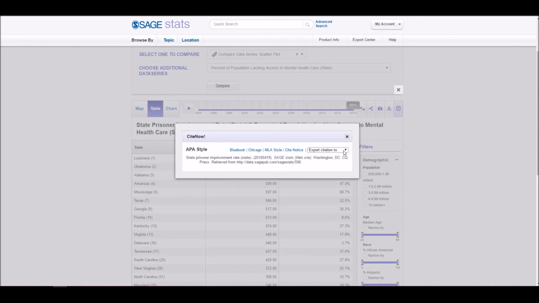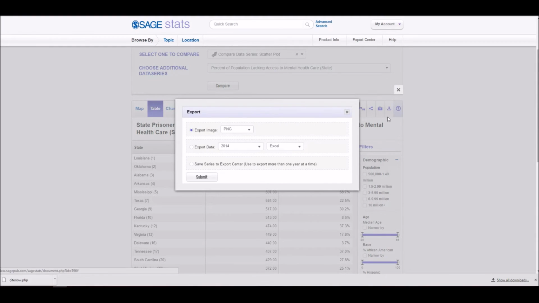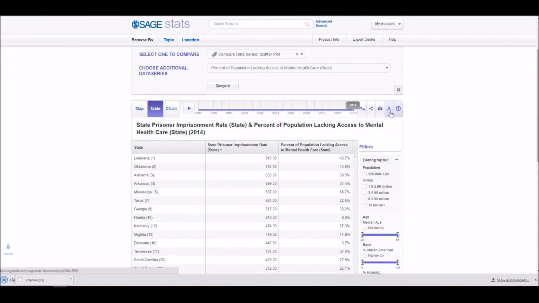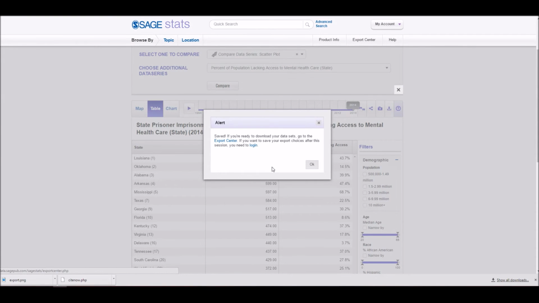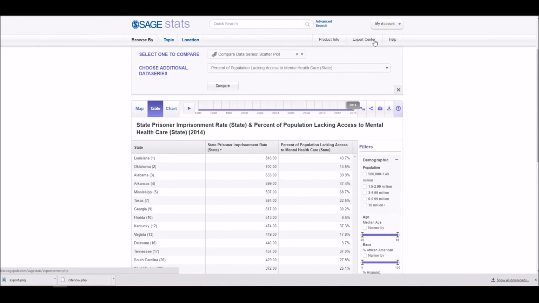Now it's time to save my research. I'll click on the Cite Now feature and export the citation for this data series to my citation manager. I can also download the scatterplot image my comparison generated. Then I can save the data to the Export Center and download the data I saved.